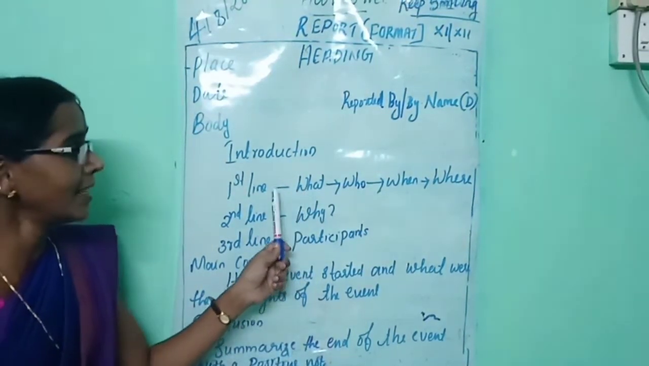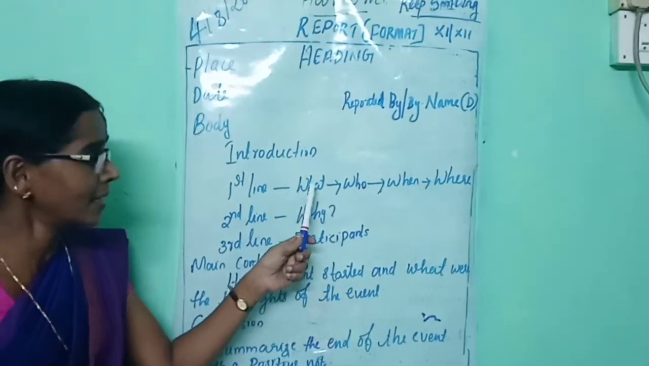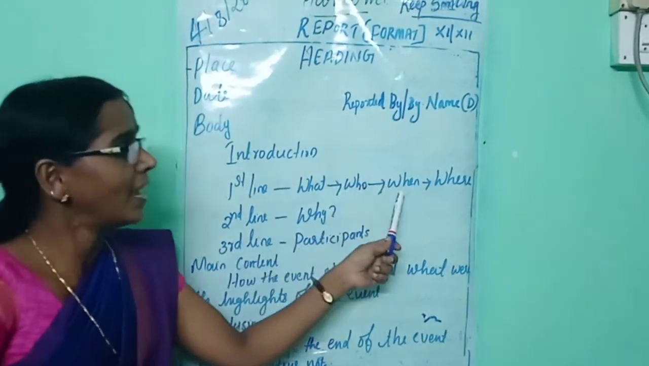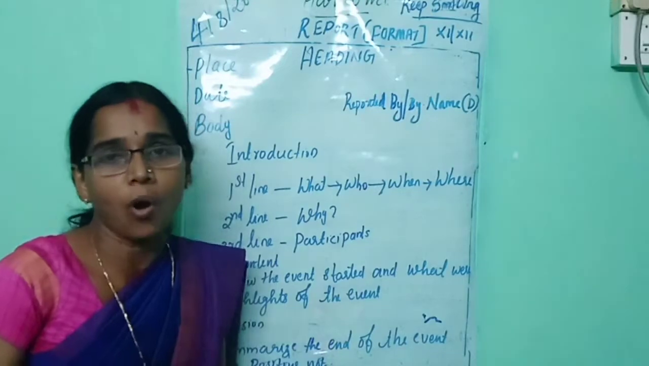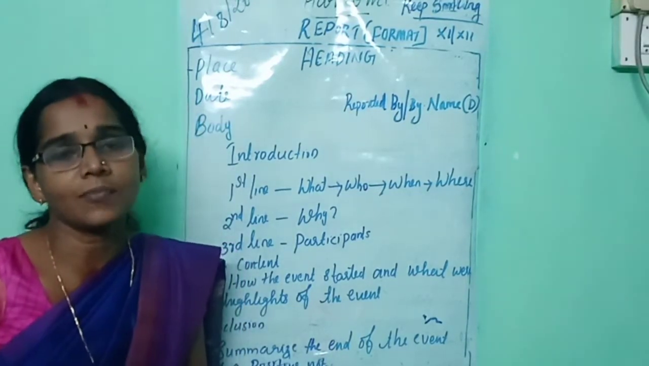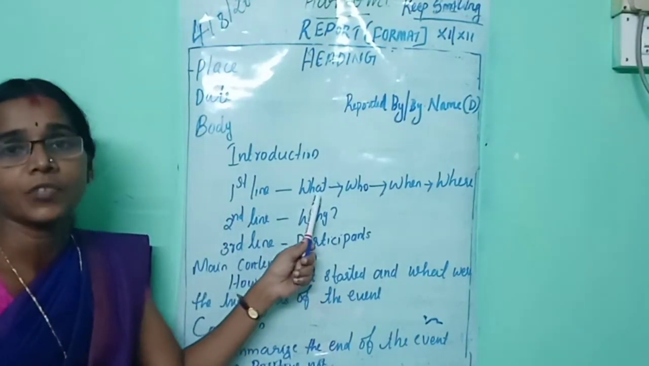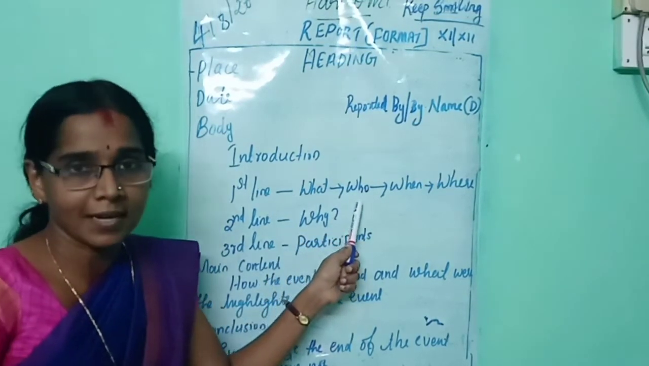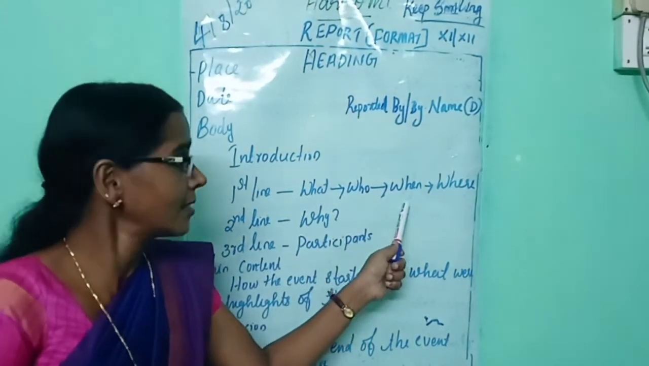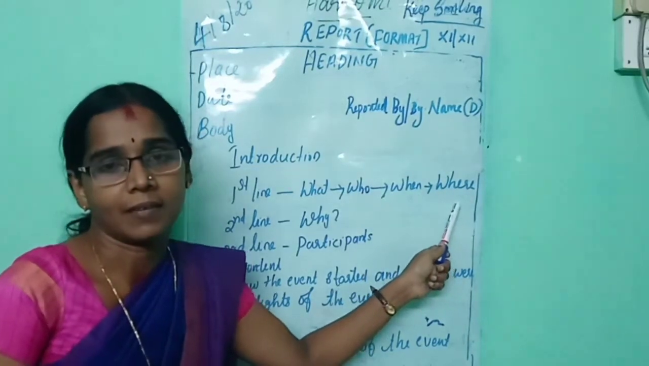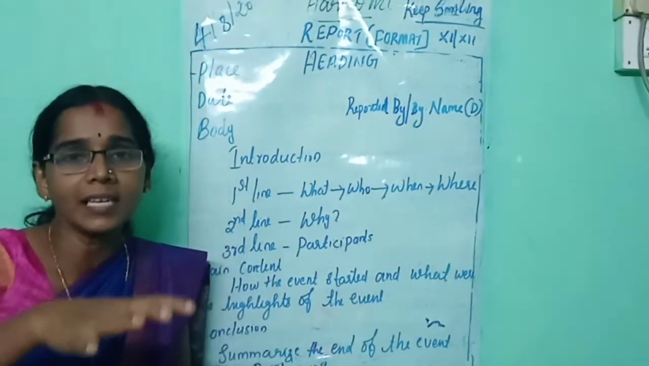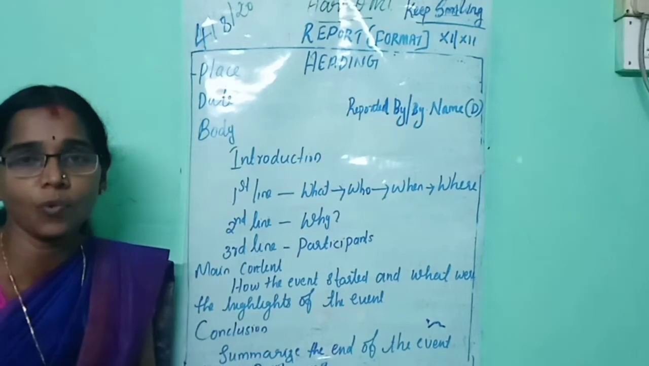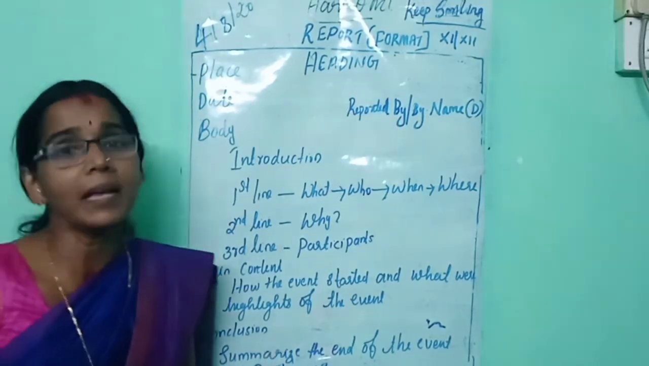Listen, the first line includes answering what, who, when and where. What means, what was the event; who conducted it, when was it conducted and where was it conducted. When you answer all these WH questions in sequence, your first line will be ready.